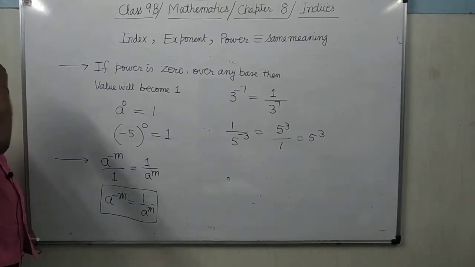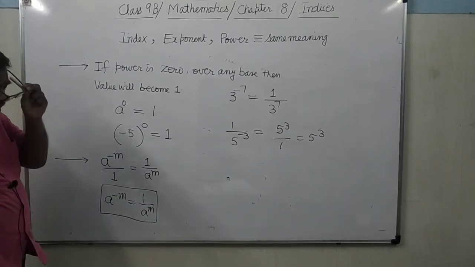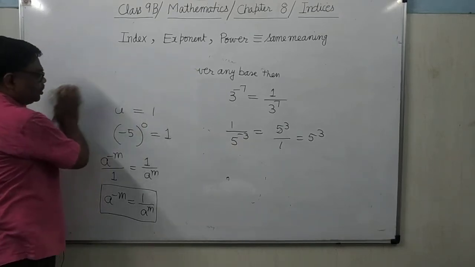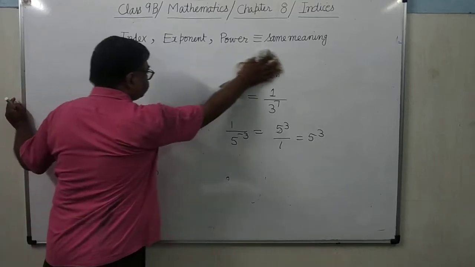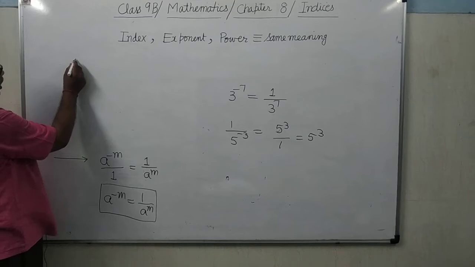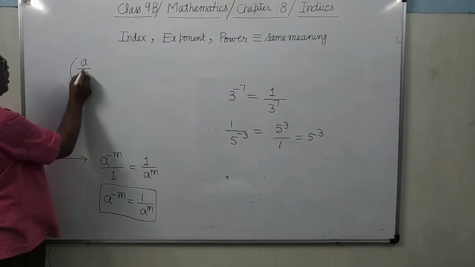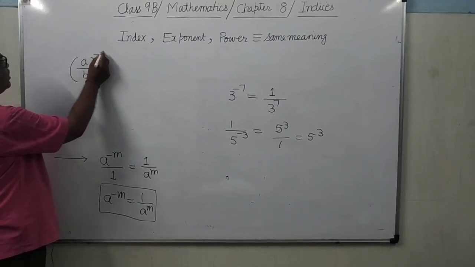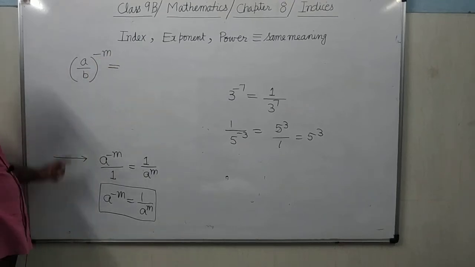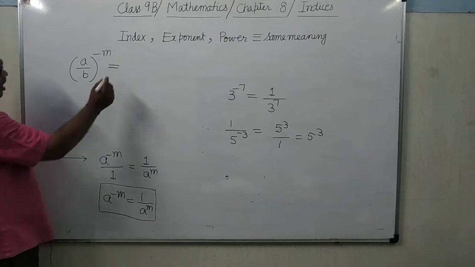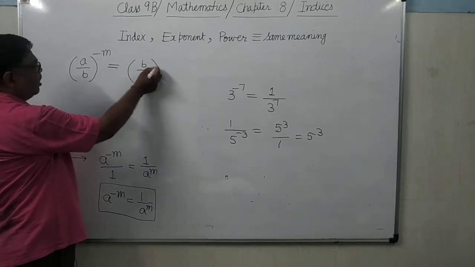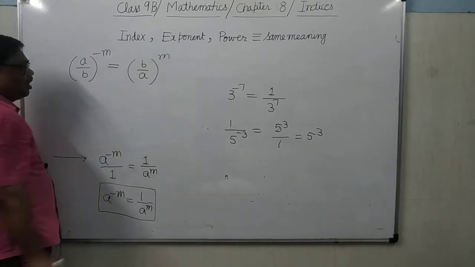Now there is a rule for fractions, which we use in fractions. For negative power: a by b whole to the power minus m means you simply invert the base. Simply reciprocate the base. Reciprocating the base means ulta karna. B by a whole to the power m.